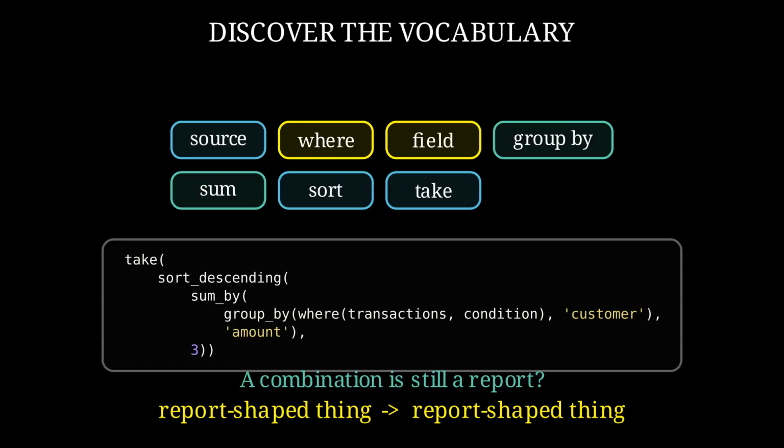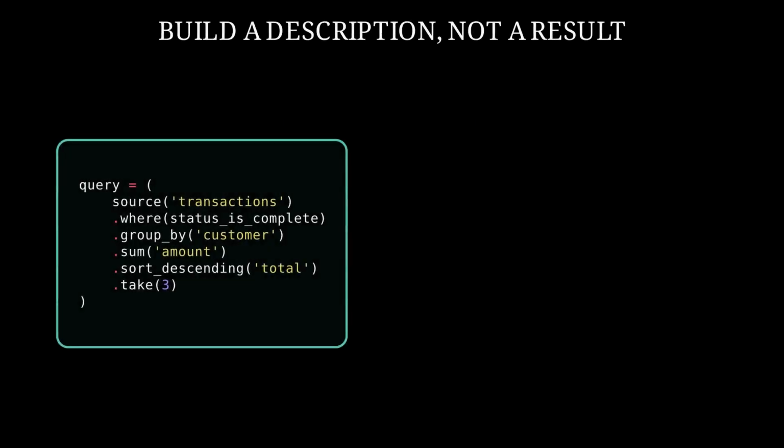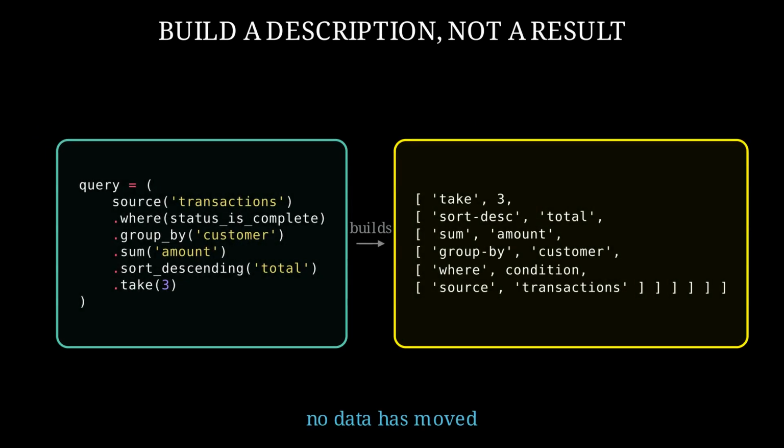It is the reason a small vocabulary can build large programs. We have not invented new punctuation. We have found the kind of thing our operations should preserve. Now give the same vocabulary a friendlier Python surface. Start with the transaction source, add a condition, group it, sum it, sort it, take 3. But watch carefully, none of these calls reads a transaction. Each call wraps the previous description in one more operation.